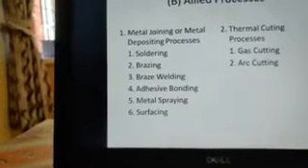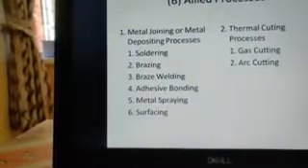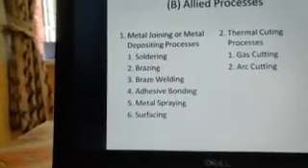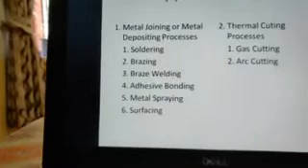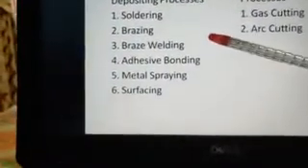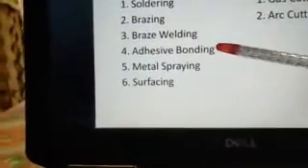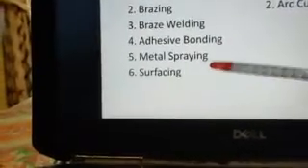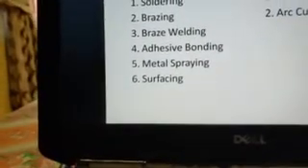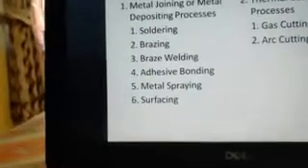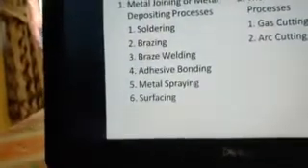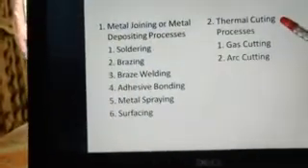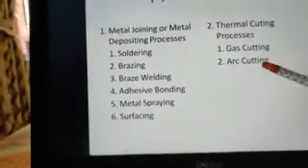Rather than fusing the base metal, we melt the filler metal and then join it at lower temperatures. And then we have the braze welding, which is very similar to brazing. Then adhesive bonding, metal spraying and surfacing. Metal spraying is where we coat the metal with another material in order to make the joint more strong. Then you have the thermal cutting process, that is gas cutting and arc cutting.